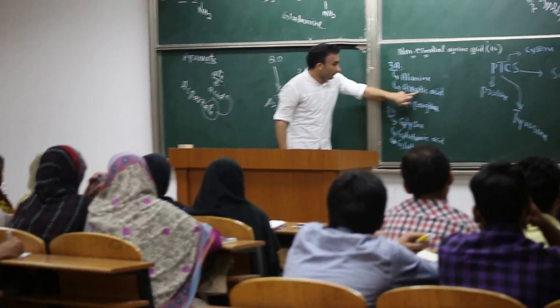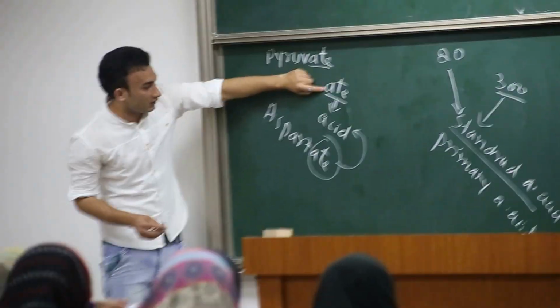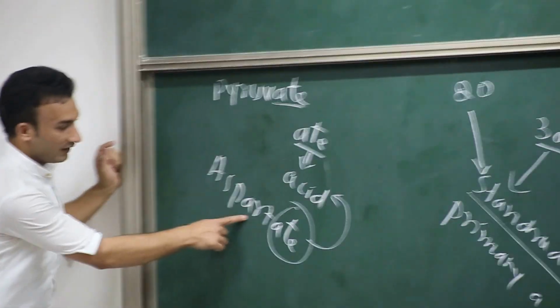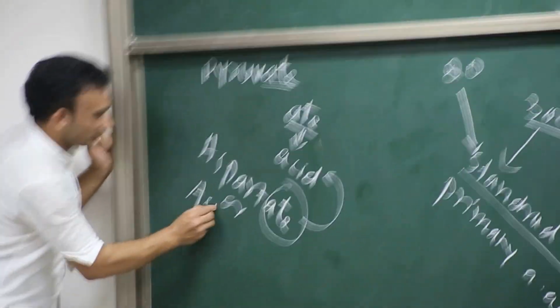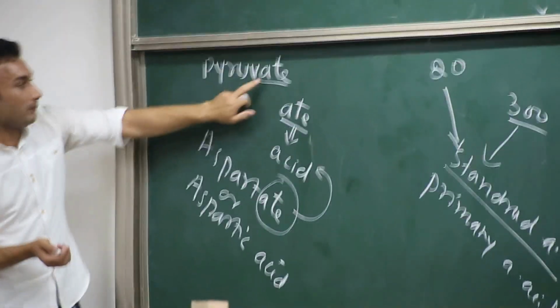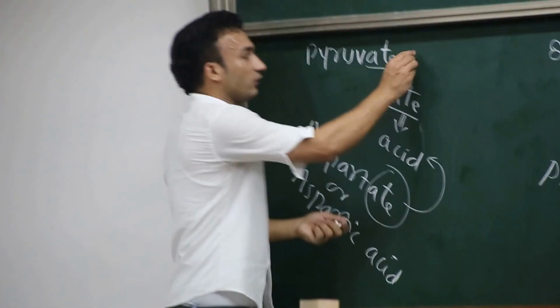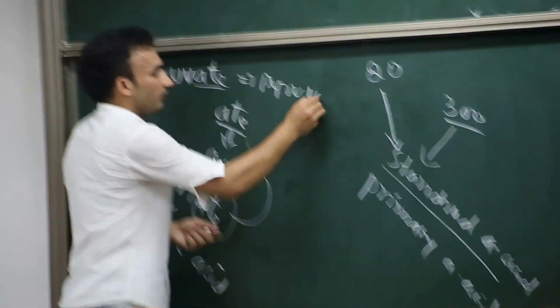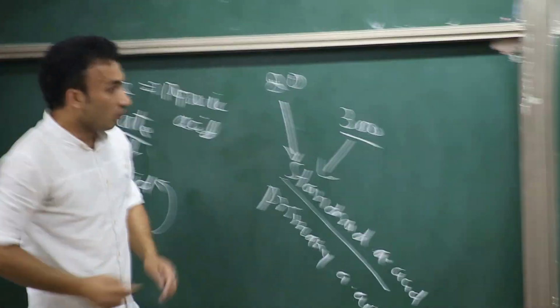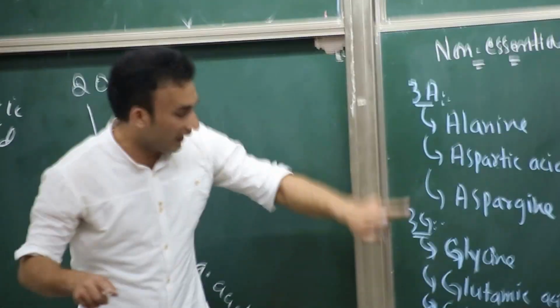From aspartic acid, you must remember that whenever in biochemistry you see the word ending in ATE, it means acid. For example, aspartate, we can also call aspartic acid. Similarly, pyruvate has the ATE ending, so we can also call it pyruvic acid. There is no difference between aspartic acid and aspartate, and no difference between glutamic acid and glutamate.